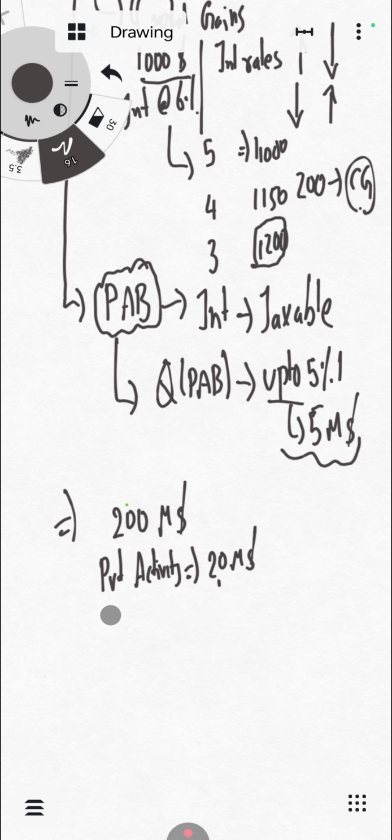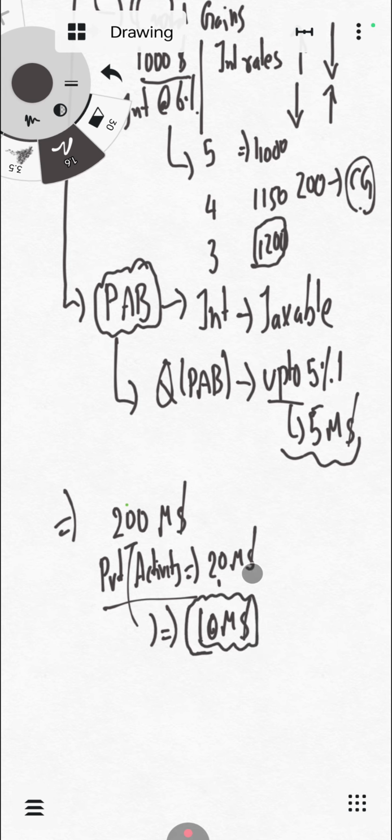But we have the rule that private activity can be up to 5%. 5% of $200 million is $10 million. It is up to 5%, but it exceeds the $5 million by $5 million. So in that case, the interest that you receive is fully taxable.